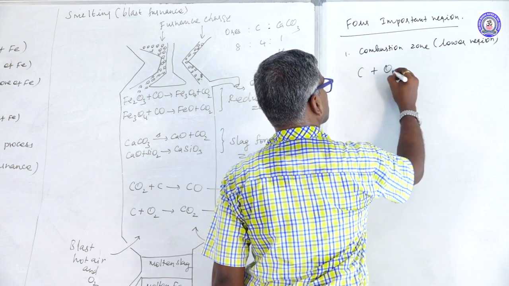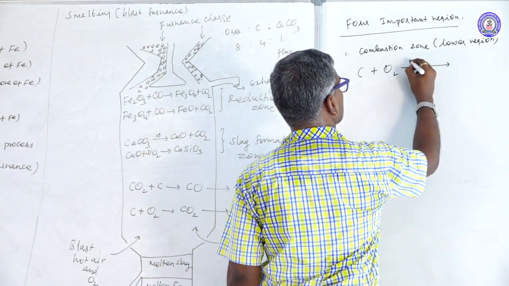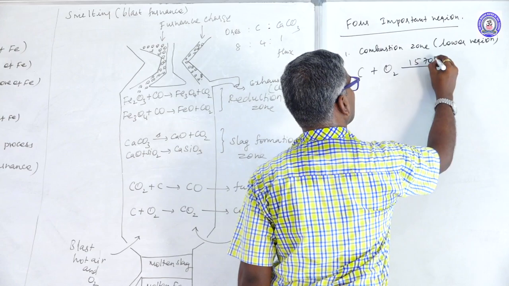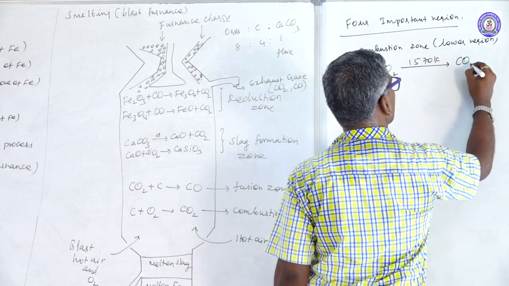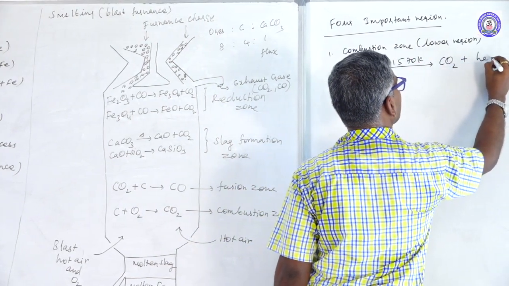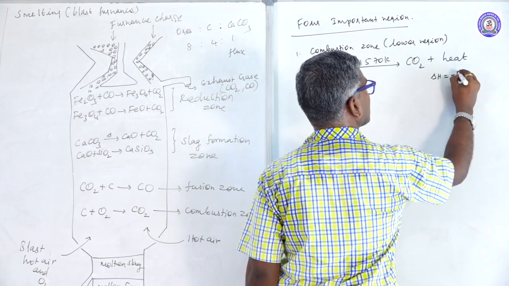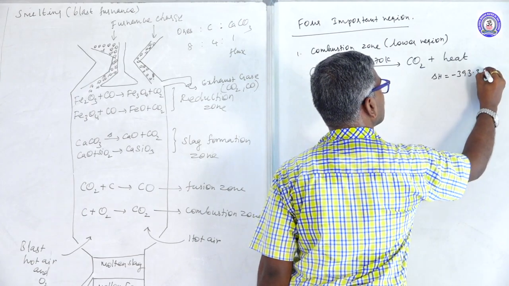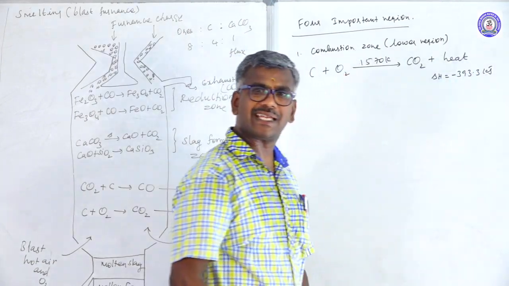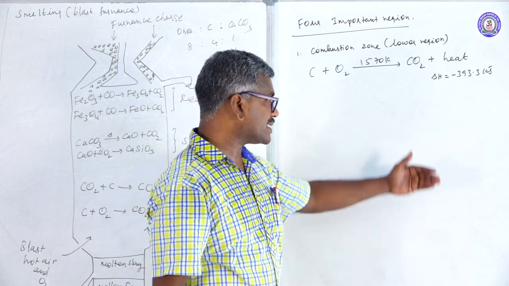Carbon reacts with oxygen at a temperature of 1570 Kelvin to form carbon dioxide and liberate heat. The heat value ΔH equals minus 393.3 kilojoules, so energy is liberated.